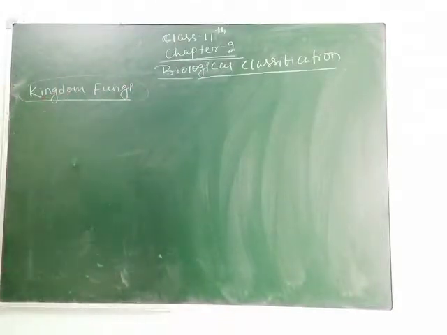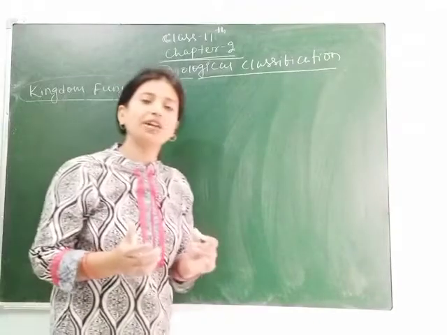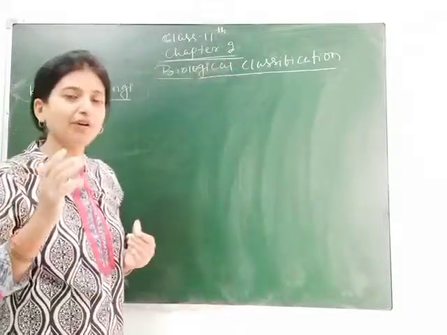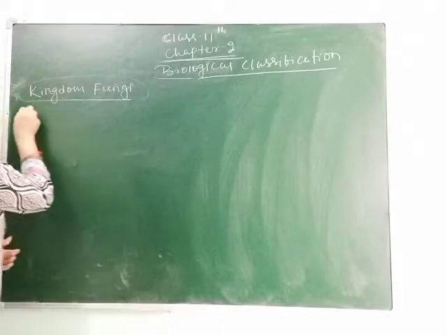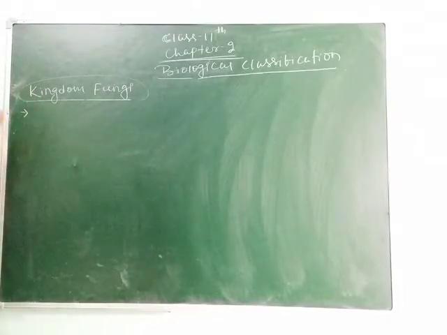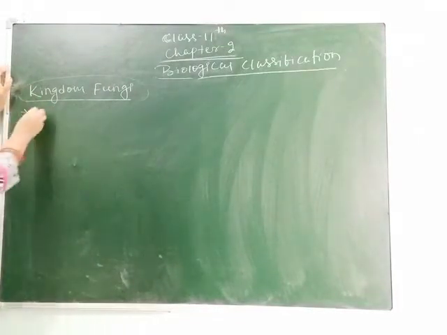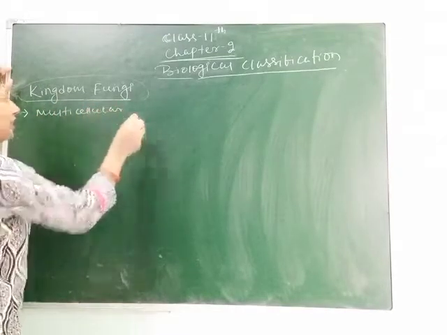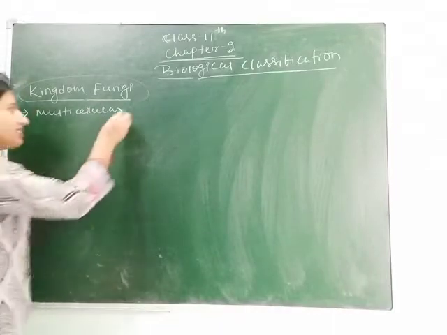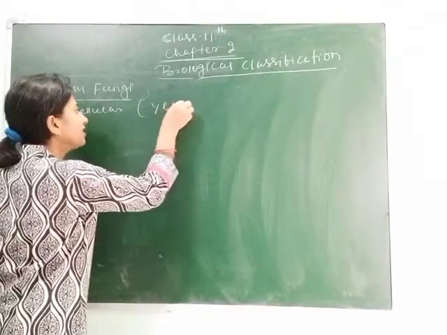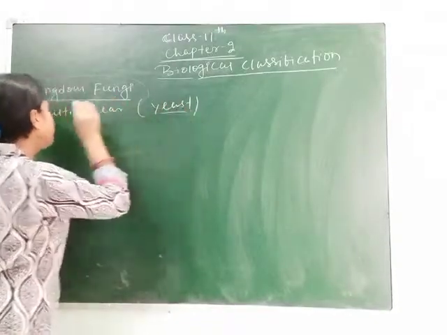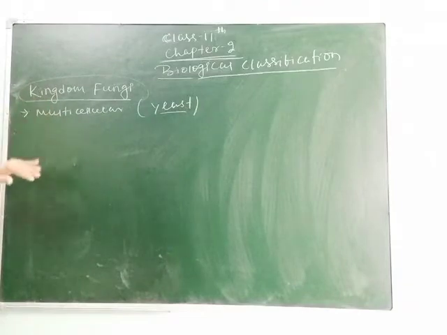All the species put in the kingdom fungi are mainly multicellular, means their body is multicellular. As we are studying different kingdoms, here the first defining character of fungi is they all are multicellular. Multicellular means they are made up of many cells, exception only in case of yeast. Why yeast? Yeast is a single cell or unicellular organism. Rest of the species are multicellular.